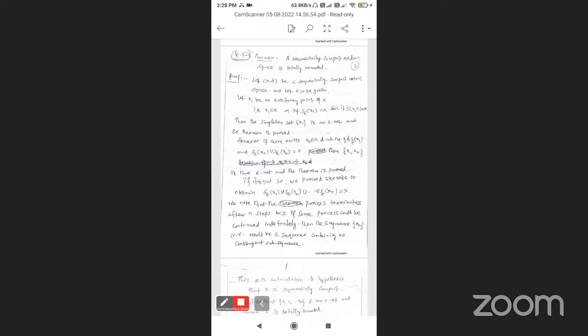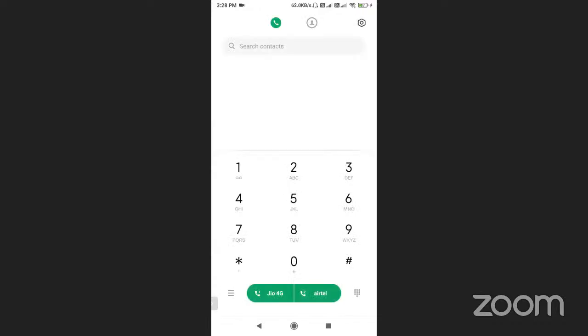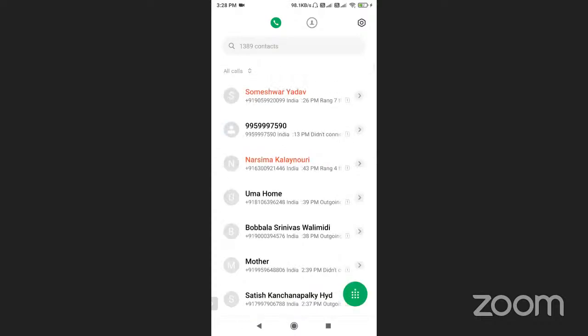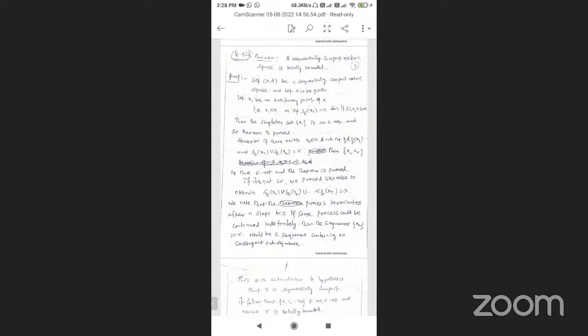Listen to me. First, sequentially compact metric space: this is X comma d, a metric space. What is a sequentially compact metric space?